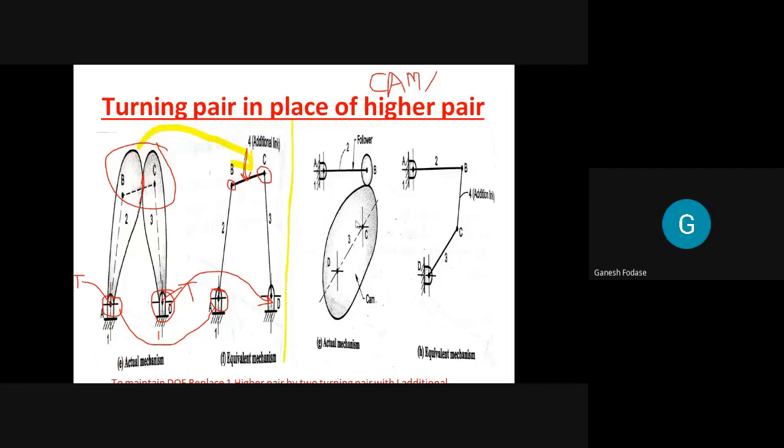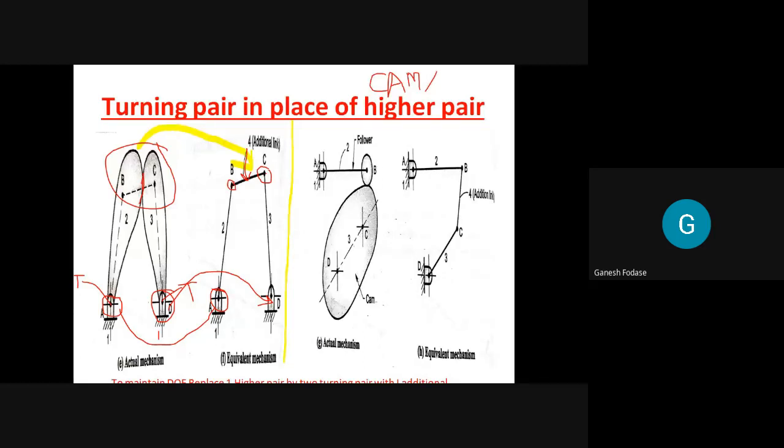Yes, right. That is right now. So we can see link number 1 is fixed here. Let's consider first the actual mechanism. Link number 1 is fixed. Link number 2 is this follower. Okay, and this link number 2 is having rolling pair at the end, means having roller at the end, which makes contact with this cam. So there are only 3 links. This one fixed link, this follower is second link, and this cam is third link. So 3 links are there.